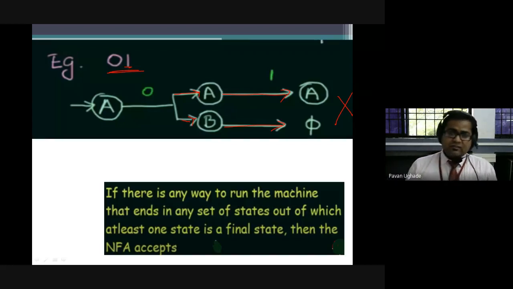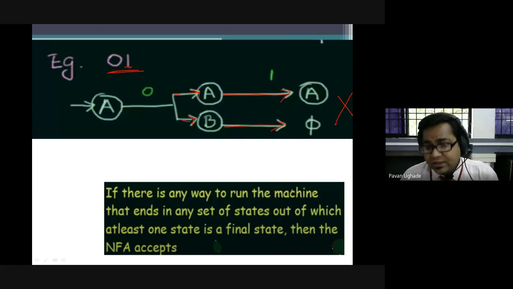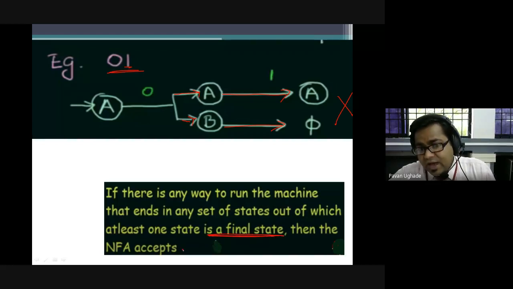If there is any way to run the machine that ends in any set of states, out of which at least one state is a final state, this is very important, then the NFA accepts that string, otherwise it rejects. Now in this, there are two states remaining, which we consider as final states or last states where the string processing is done. In both cases, there is no final state, so it is rejected.